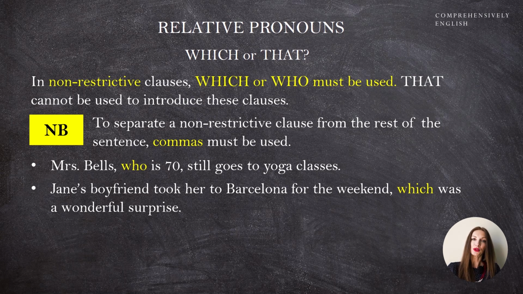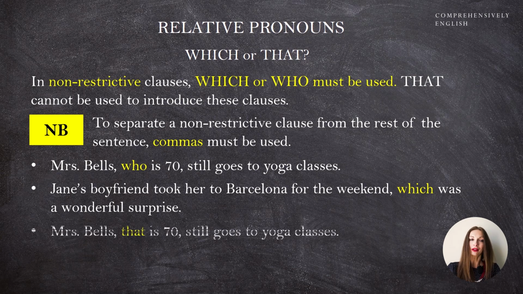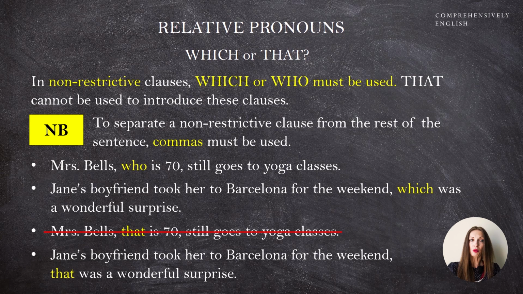Here we see non-restrictive clauses. They can be omitted and the sense of our sentences will not be damaged. Once again, please note that you cannot use that in such clauses. For instance, you cannot say Mrs. Bells, that is 70, still goes to yoga classes. The sentence makes no sense. Neither can you say Jane's boyfriend took her to Barcelona for the weekend, that was a wonderful surprise. You can say that in a separate sentence, but not like this, not in a subordinate clause.